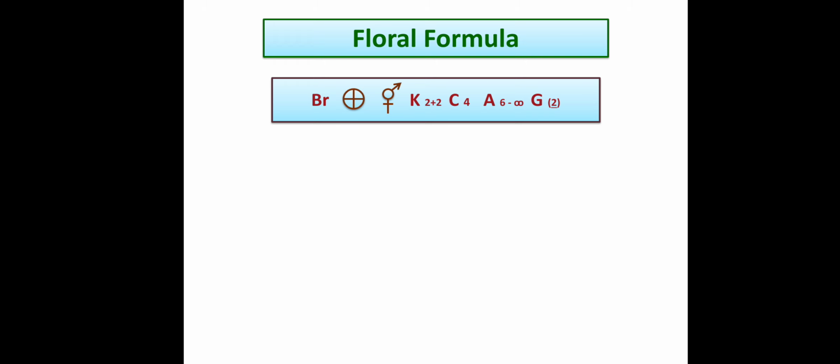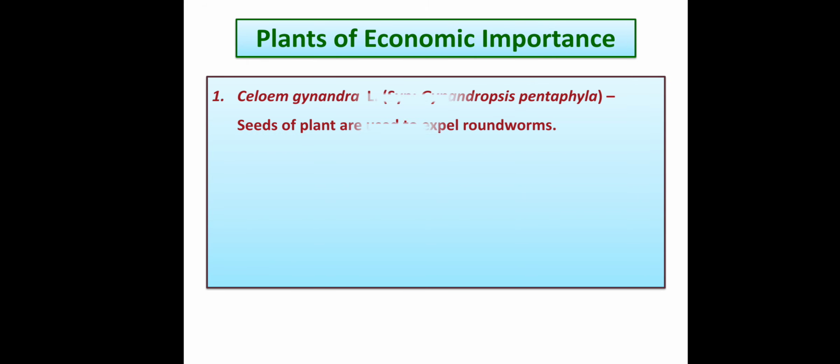So let's go through the plants of economic importance. First one, Cleome gynandra. It is one of the most common plants which is available throughout the world. It is also called Gynandropsis pentaphylla. Seeds of this plant are used to expel roundworms in the stomach or digestive tract. So it has a medicinal use.